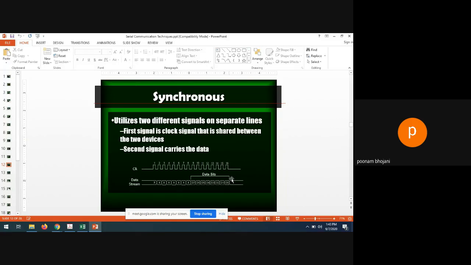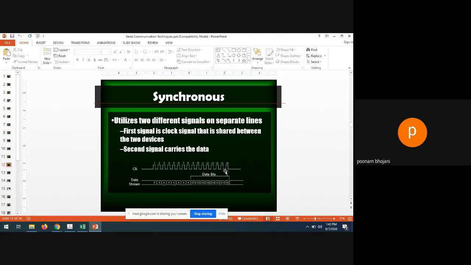So whenever the first clock comes, the first bit of data should arrive at the receiver side. When the second clock comes, the second bit should be there. In the third clock, the third bit. Fourth clock, fourth bit. So if your clock has, let's say, 16 cycles, you could send 16 bits of data. According to the cycles of the clock, the data bits will be passed. So data bits are synchronized with the clock.